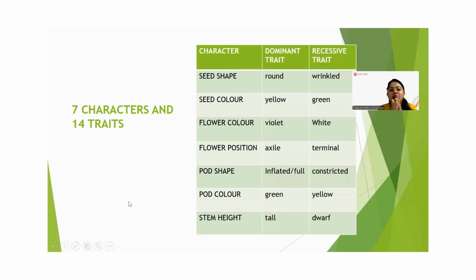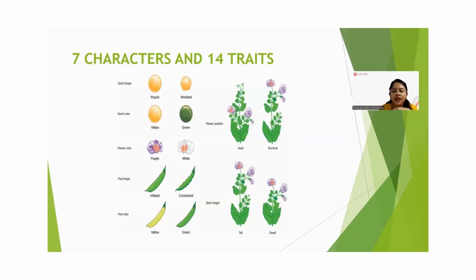So these are the 7 characters and 14 traits used by Mendel for his hybridization experiment. I am showing you through a pictorial diagram so you can understand, and the visual presentation will stay in your mind.